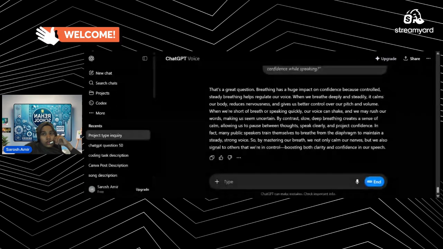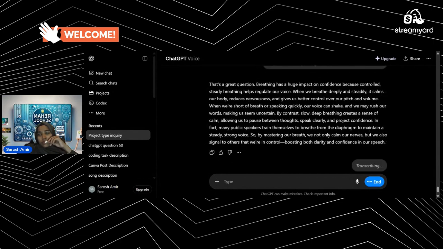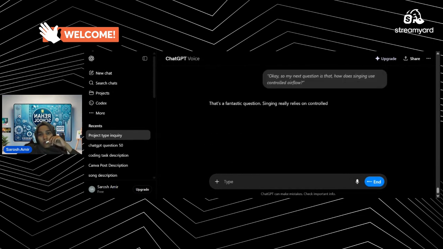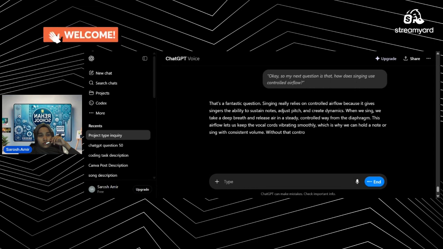Okay, so my next question is, how does singing use controlled airflow? That's a fantastic question. Singing really relies on controlled airflow because it gives singers the ability to sustain notes, adjust pitch, and create dynamics. When we sing, we take a deep breath and release air in a steady, controlled way from the diaphragm. This airflow lets us keep the vocal cords vibrating smoothly, which is why we can hold a note or sing with consistent volume.